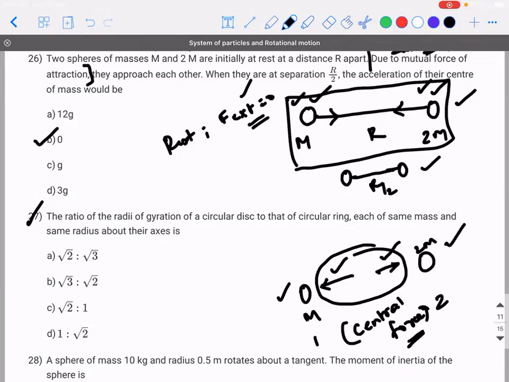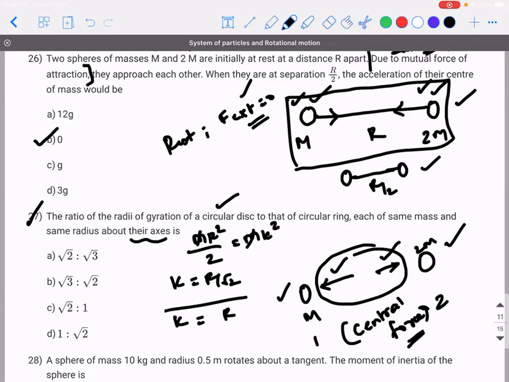Raghav, why is root 3 coming? For a circular disc, what is the moment of inertia about the center of mass? mr square by 2. About the natural axis, this is equal to mk square. So k will be r by root 2 for a disc. For a ring, k is r. Divide both, r and r will get cancelled. 1 by root 2 is to 1. 1 is to root 2. Correct?